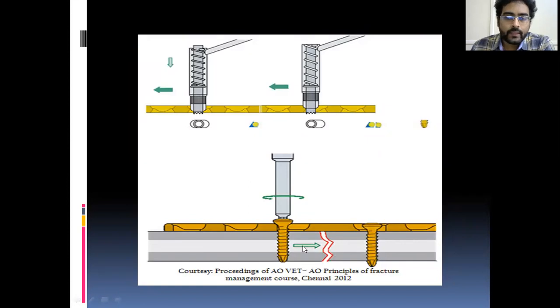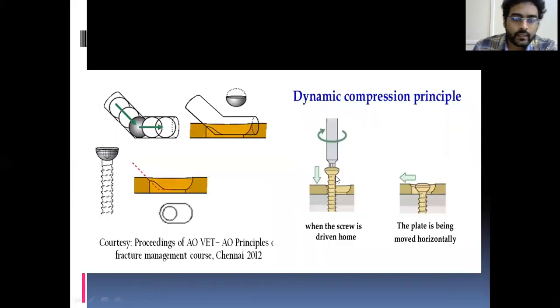What happens in a DCP plate is, if one side of the fracture is fixed with screw and plate, whereas the other side of the fracture is fixed with a screw loaded dynamically in the dynamic hole. See in this picture, the hole of a dynamic plate is a cut cylinder placed at an angle. These are two cylinders. This yellow one is a straight cylinder and this black dotted line is another cylinder, placed at a certain angle.